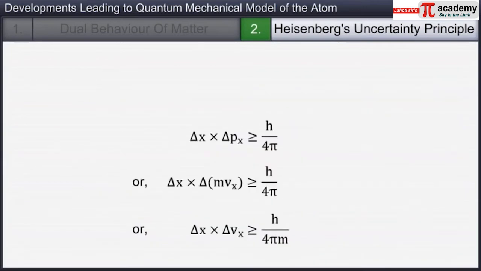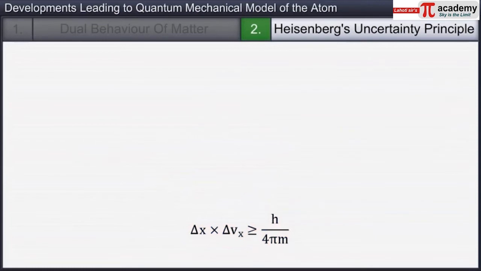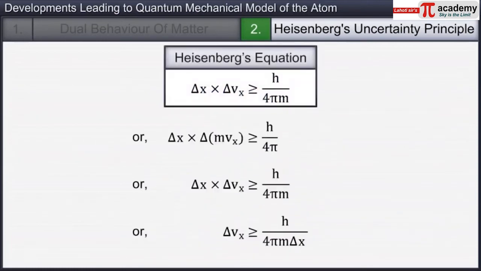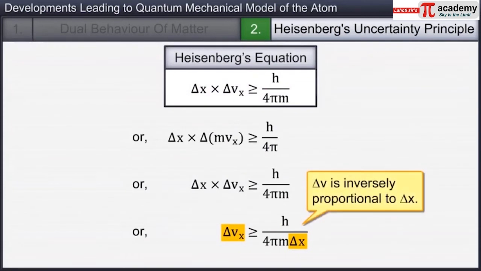This equation can also be expressed in terms of mass and velocity of the particle. Note that the uncertainty in the position and velocity are inversely proportional to each other. This means that if the position of the electron is known with high degree of accuracy, then the velocity of the electron will be uncertain and vice versa.